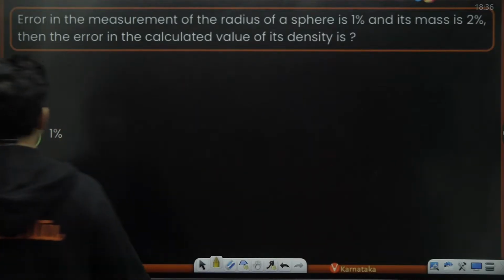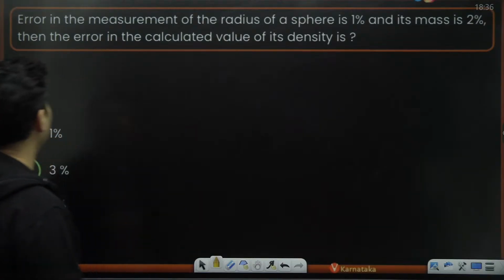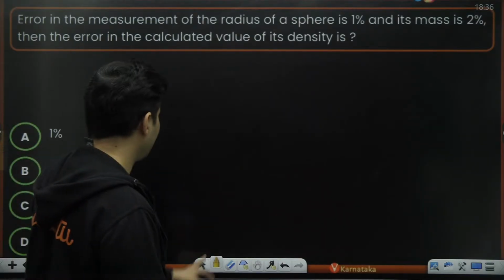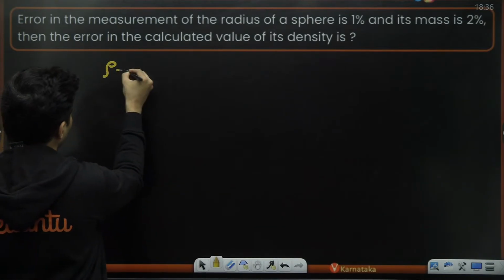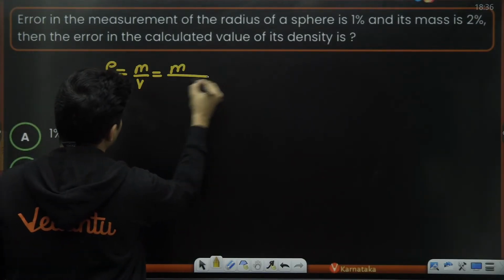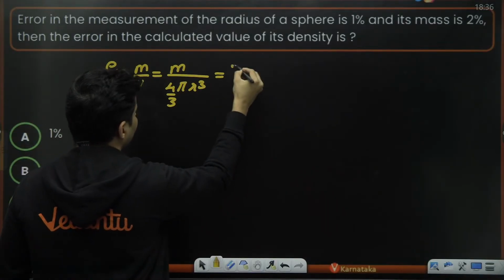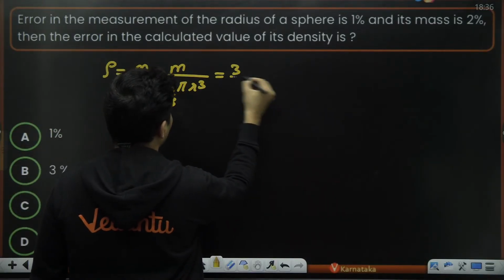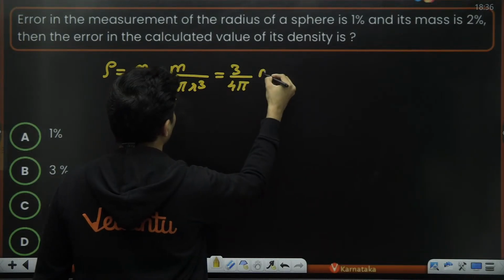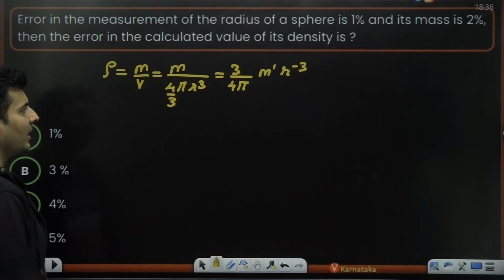Error in the measurement of the radius of a sphere is 1% and its mass is 2%. Then the error in the calculated value of the density is. We all know density is mass by volume. Volume is nothing but 4 by 3 pi r cube. So 3 goes on the top and we have 4 pi below. Mass is there on the top, r raised to minus 3.